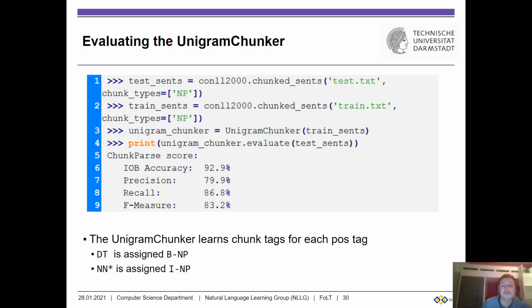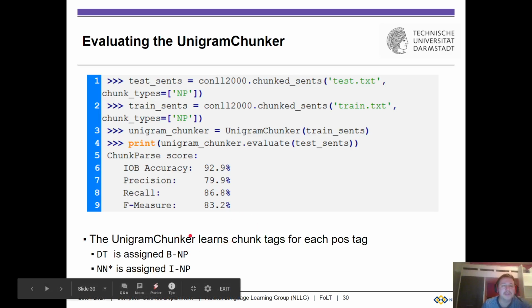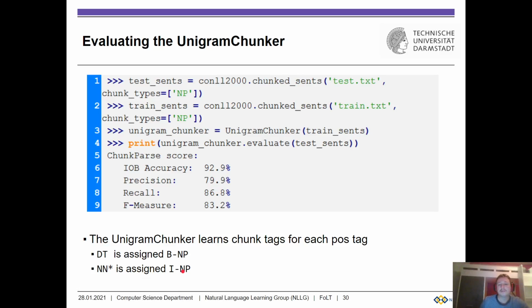Quite nice improvement, but we still see that this is a silly chunker, because it's just associating the most likely chunk label with each part of speech tag. So for example, determiner is always assigned B-NP, and anything that is noun, starts with noun, is always assigned I-NP, even when it starts a noun phrase chunk, right? So we see, even though the scores are quite a nice improvement, the model is still a silly one.